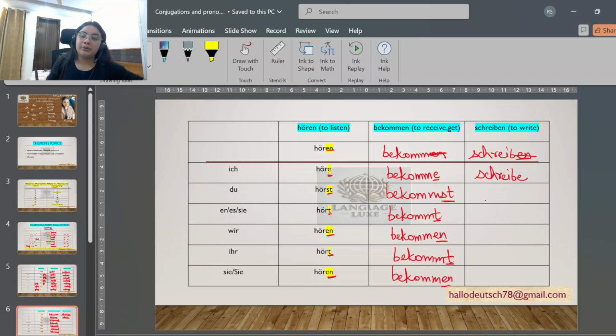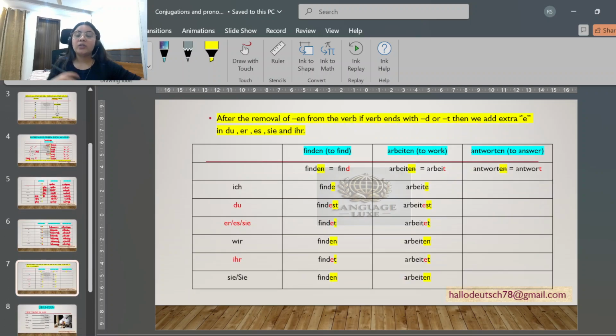So ich schreibe, du schreibst, er, sie, es schreibt, wir schreiben, en, ihr schreibt, then comes sie schreiben. Ich schreibe, du schreibst, sie schreibt, wir schreiben, ihr schreibt, and then sie schreiben.